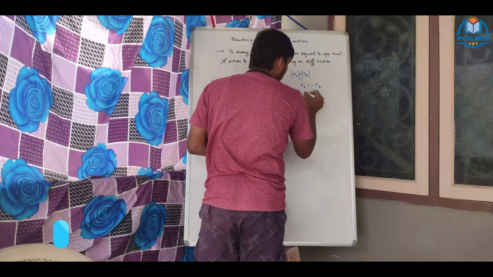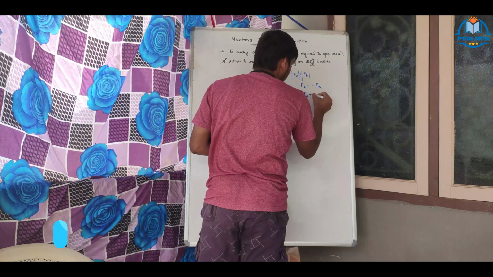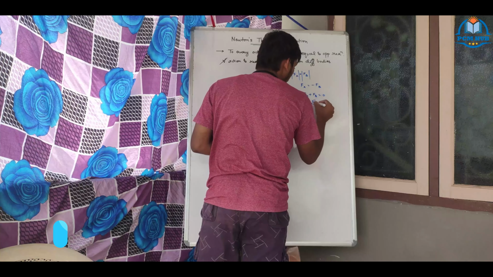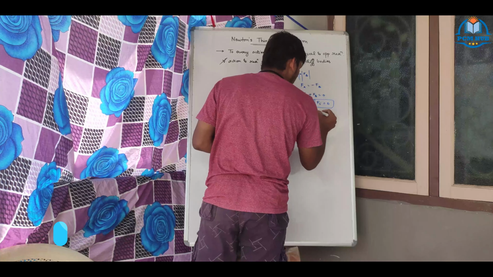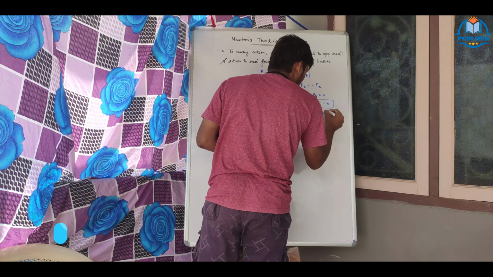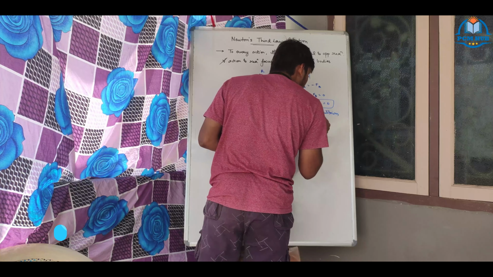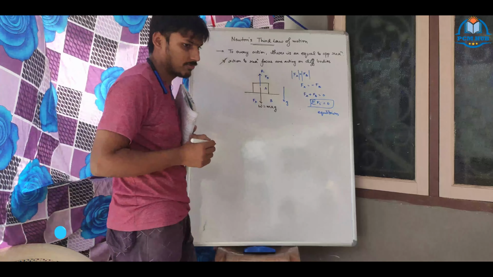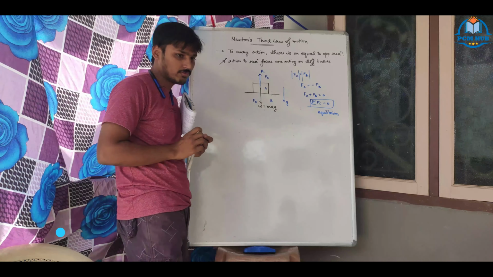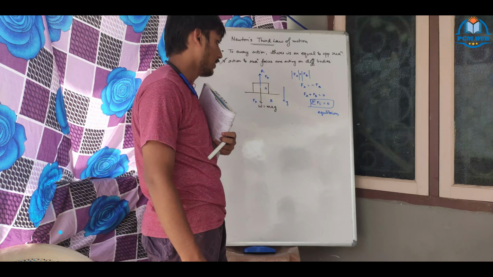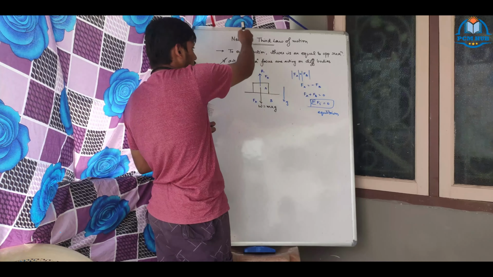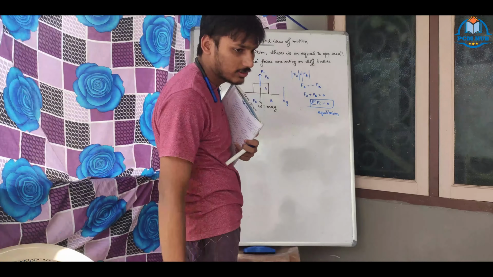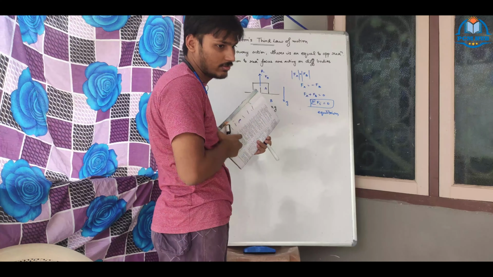Now when you take it on one side, FA plus FB equals 0. Therefore the sum of Fi equals 0, which proves that this body is at equilibrium. From this it is proved that Newton's third law is correct.